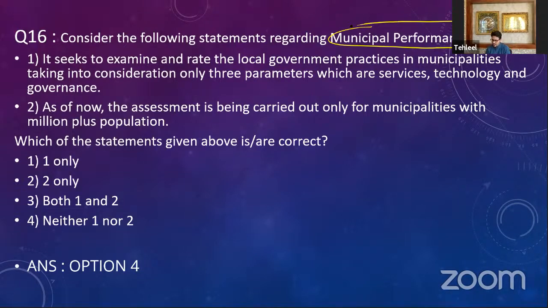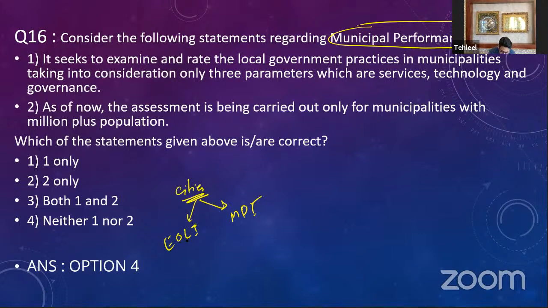Before we go into MPI, that is Municipal Performance Index, you should know that in our cities we have this idea in place that we want to measure the progress in our cities. For that, we have two indicators. One is your Ease of Living Index, EOLI, and the other is MPI. It is not the Multidimensional Poverty Index by UNDP in its HDR report. No, it is Municipal Performance Index.